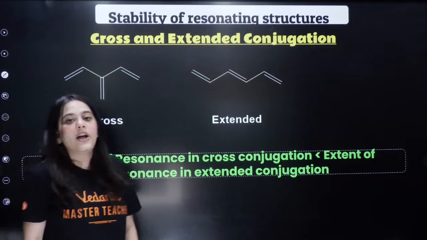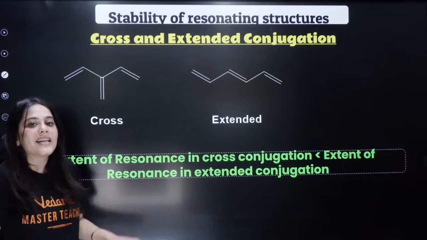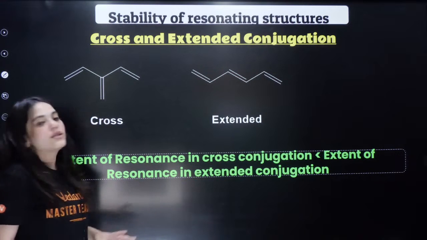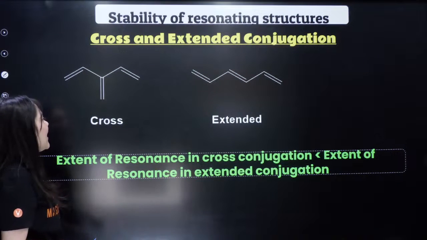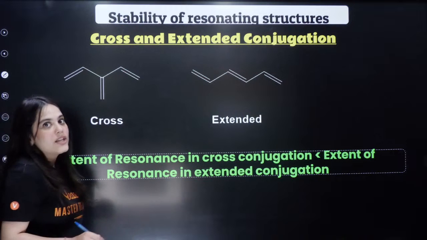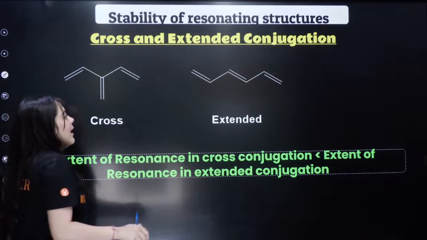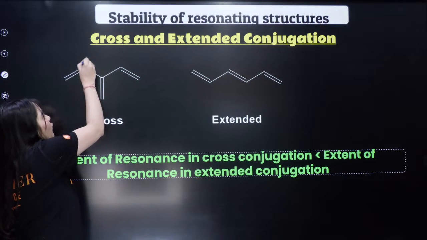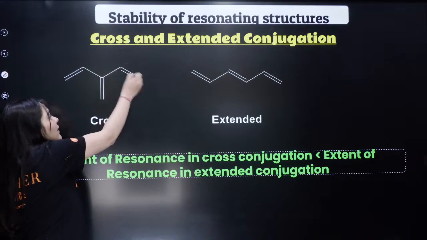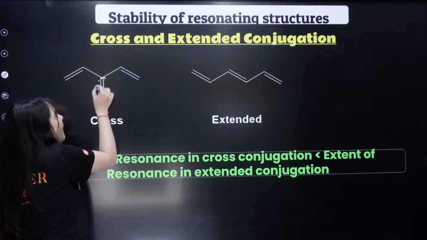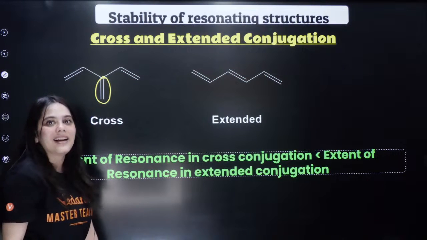Yes, very good. Now the next thing that we're going to talk about is extended and cross conjugation. What is cross conjugation? Whenever you see double bonds like this, these are conjugated double bonds, right? Double bond followed by single, double. But here the double bond is on the extra methyl carbon.